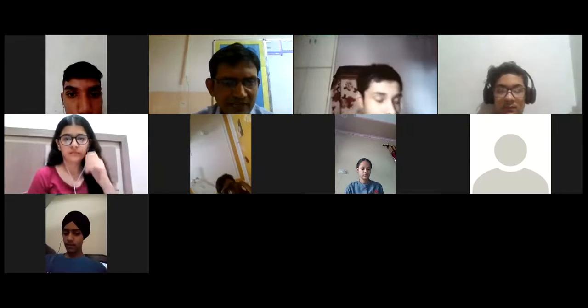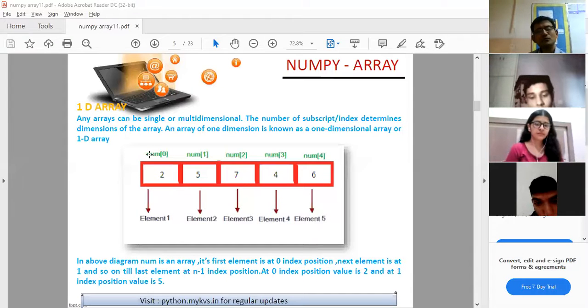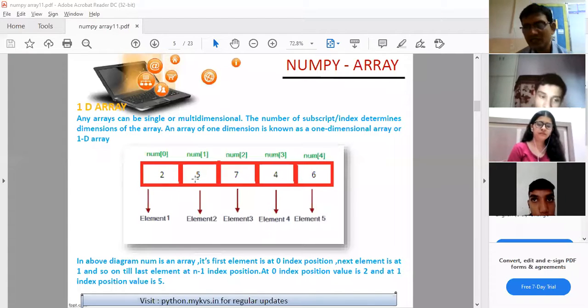So let us move to the slide where we are working with this. The arrays are basically similar to lists. How do we access the elements? This is the basic way of representing the array and list. Both are similar. Clear? The only difference is that the elements should be of similar type. Here the elements are 2, 5, 7, 4, 6. They are all of integer type. You cannot store one integer and another float type. This is not allowed in the array. Rest, this is almost similar to a list.